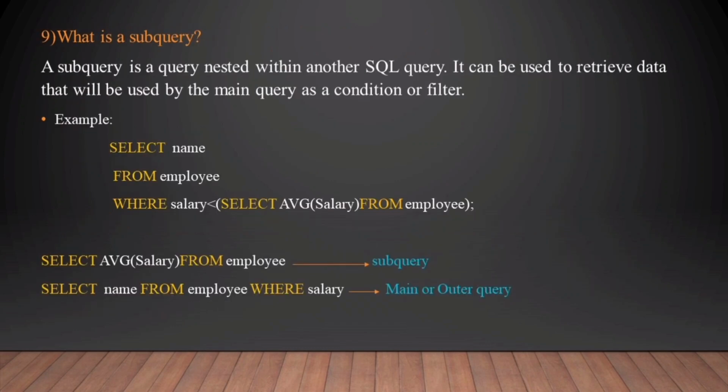What is a subquery? A subquery is a query nested within another SQL query. It can be used to retrieve data that will be used by the main query as a condition or filter. A query is divided into 2 types: the subquery and the main or outer query. From the given example, select average of salary from employee is known as the subquery. Select name from employee where salary is known as the main or outer query.